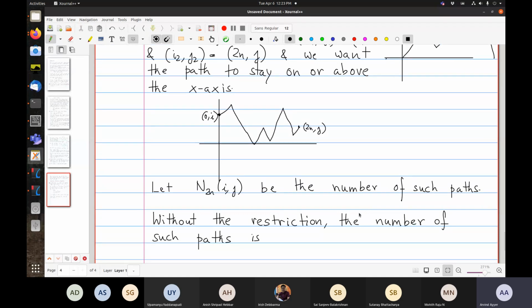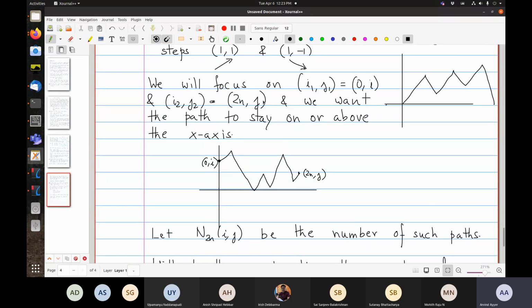And of course, I should have said, note that i and j have to have the same parity, otherwise there's no such path, right?